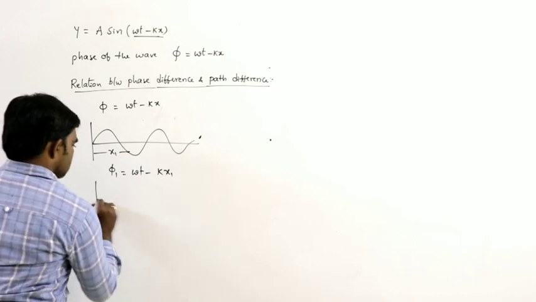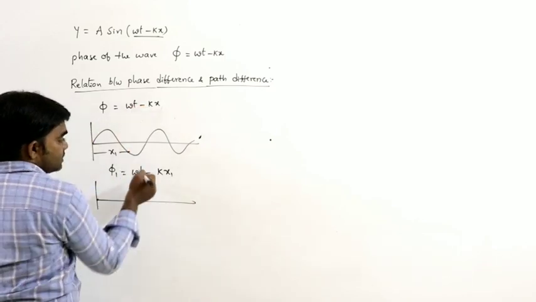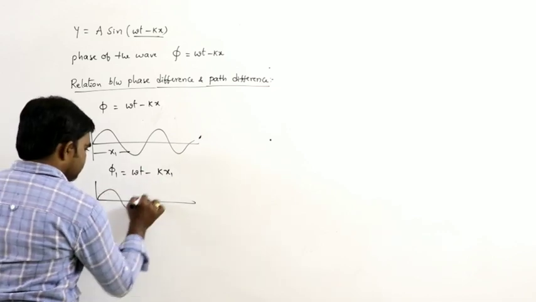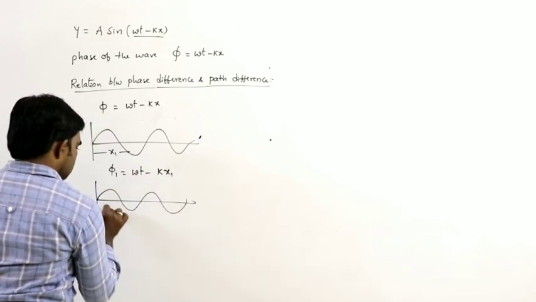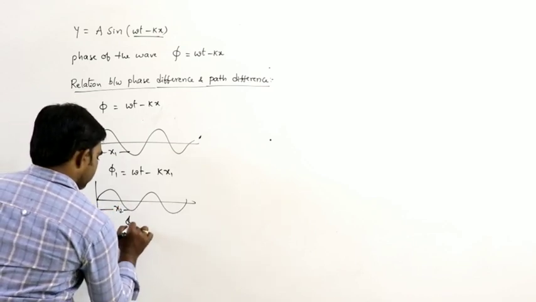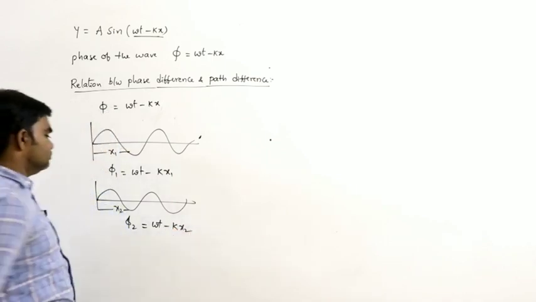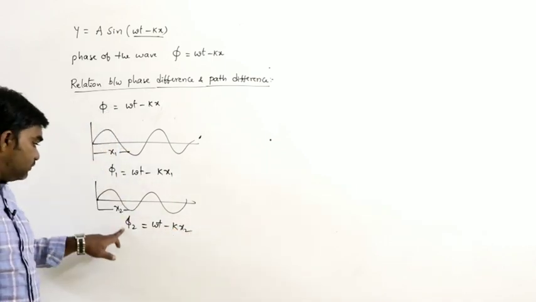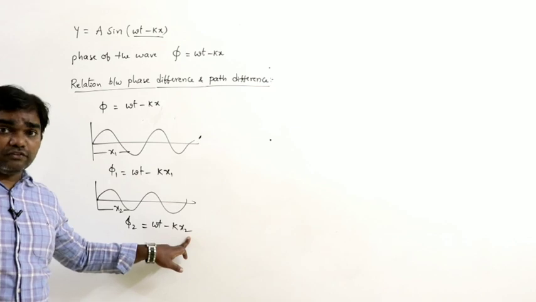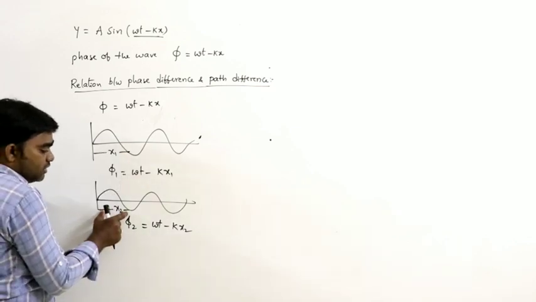Next case, in the same time, this t is the same, let us say the distance is x2, and phi 2 is equal to omega t minus kx2. In the same time, the phase difference changes and the path difference changes. Here the distance traveled is x1 and here it is x2.